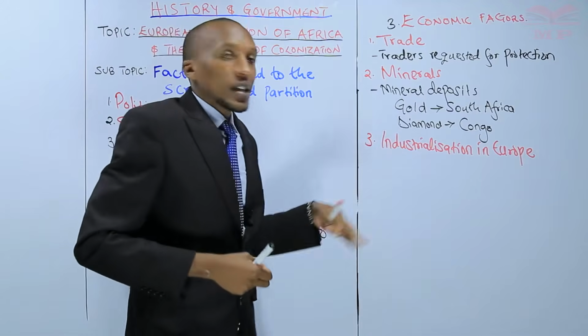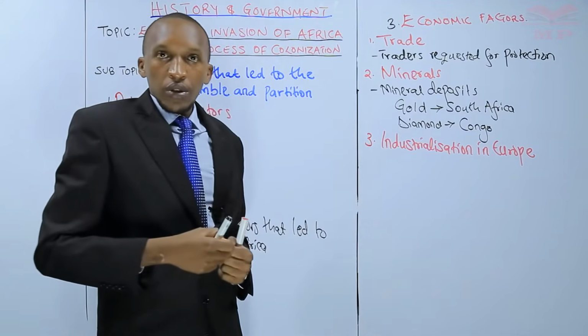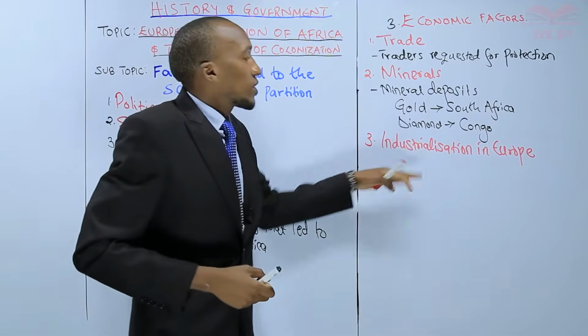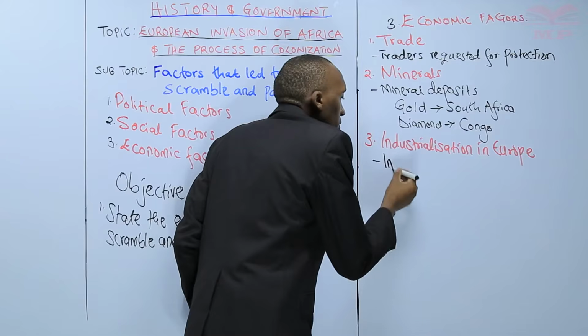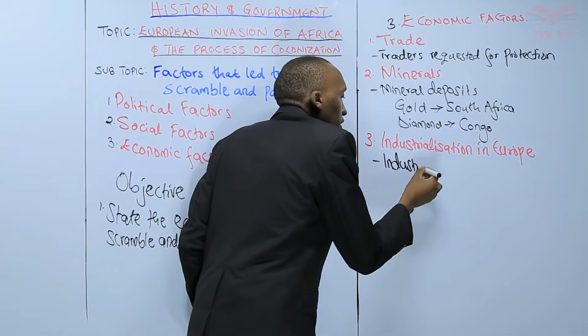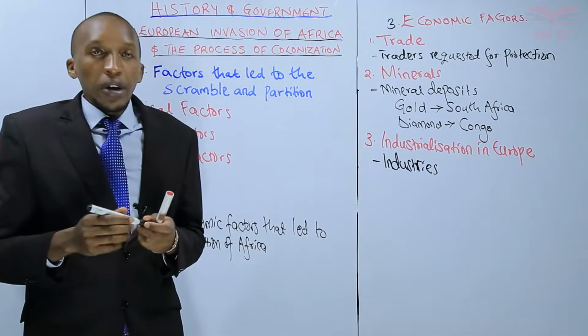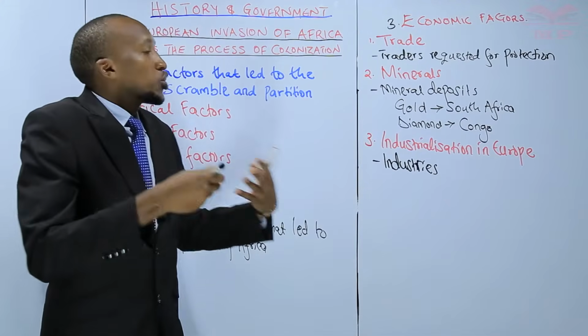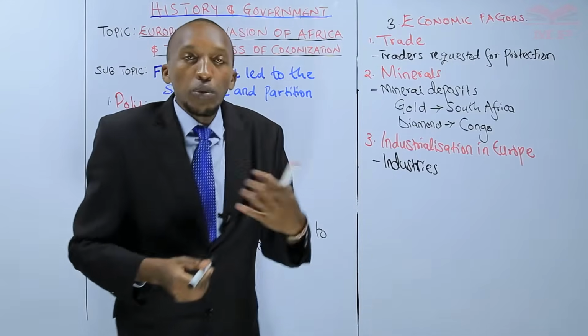These industries led to provision of finished goods, right? So industrialization, the development of industries in Europe, necessitated the European powers to come and find a source for raw materials.